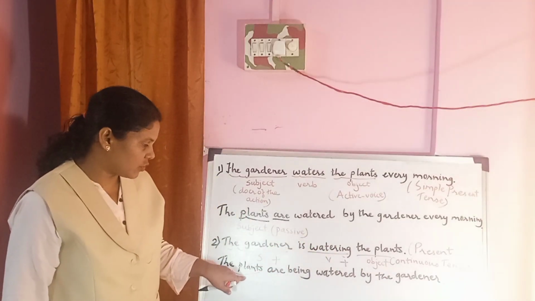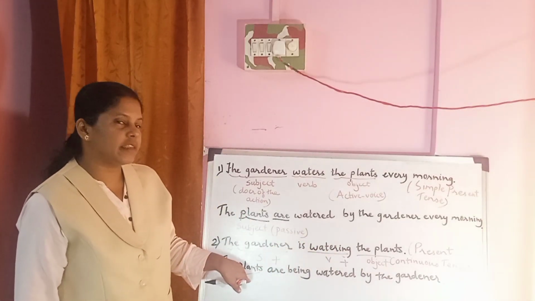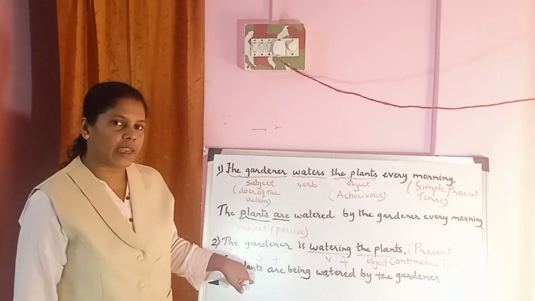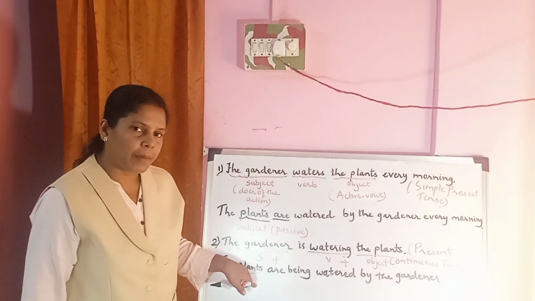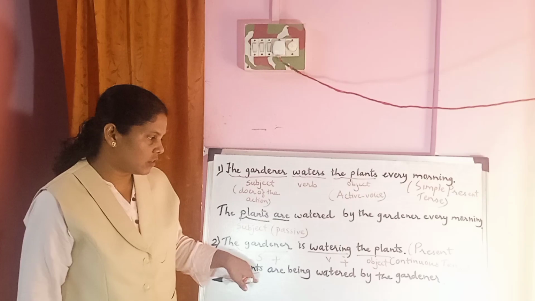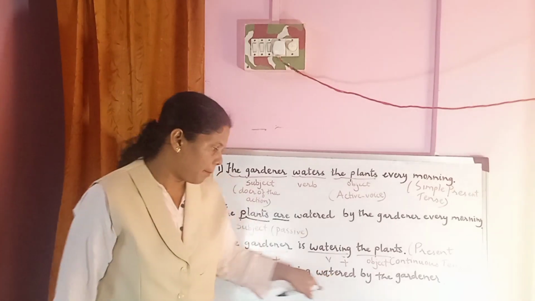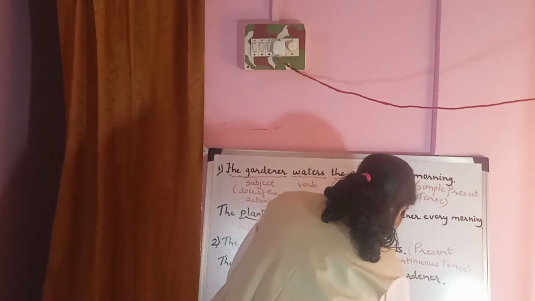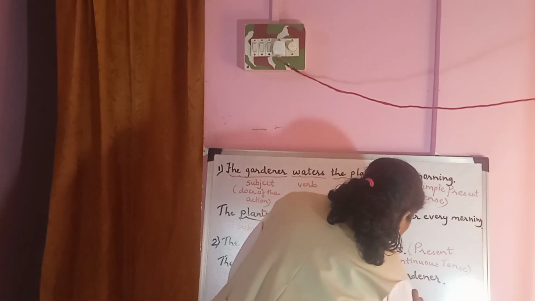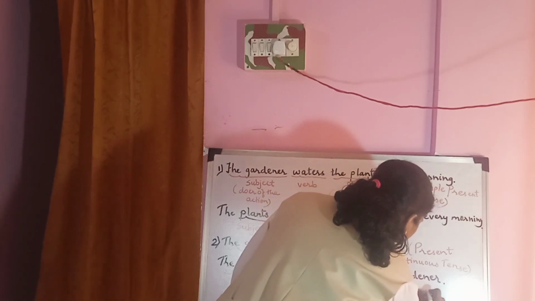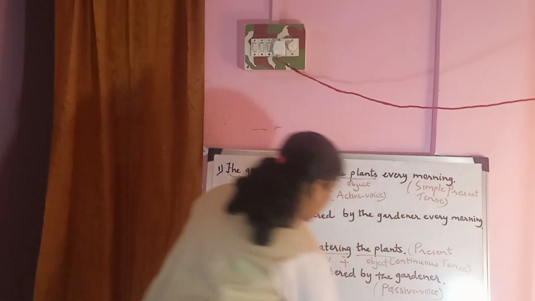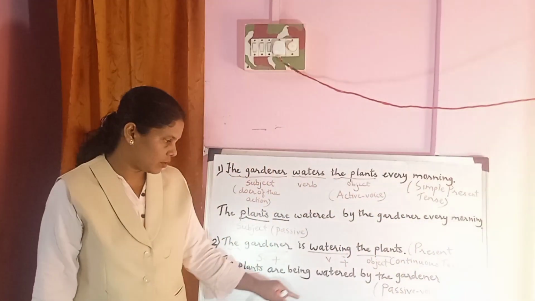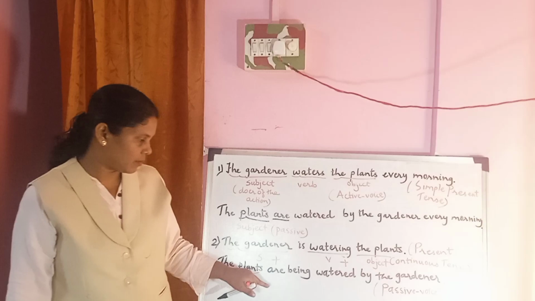The plants is not active but it is passive, since it receives an action being done upon it by the gardener. So this sentence is in the passive voice. First is active and the second one is passive voice.